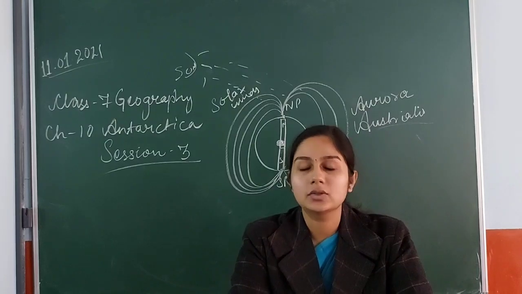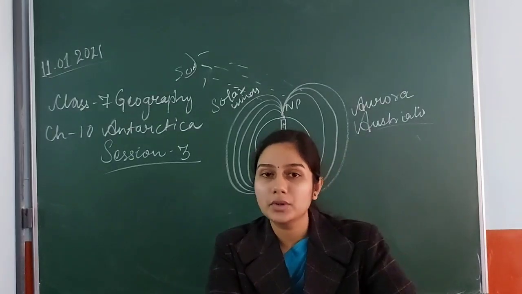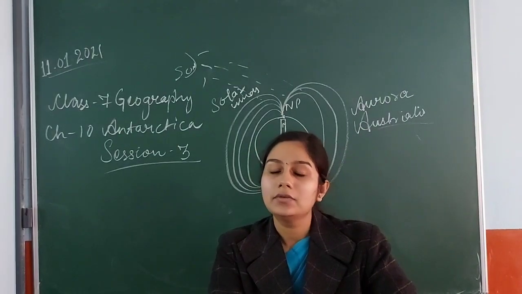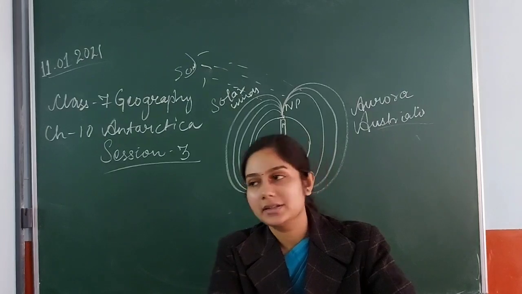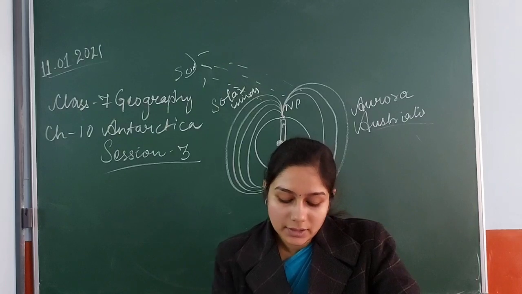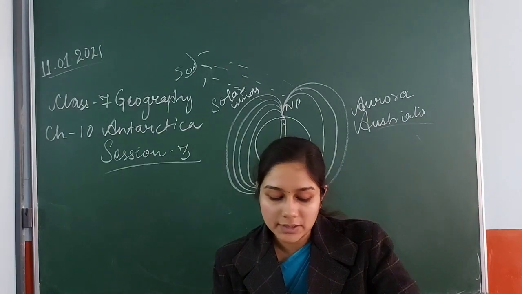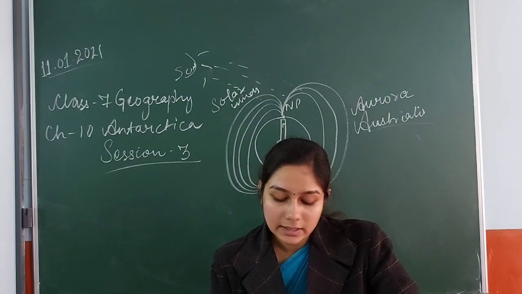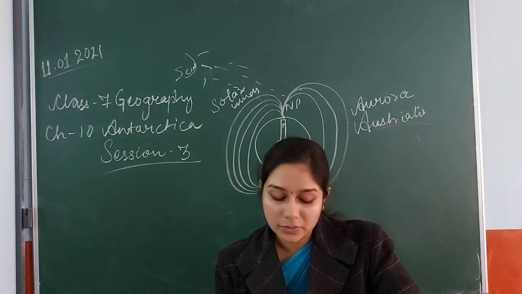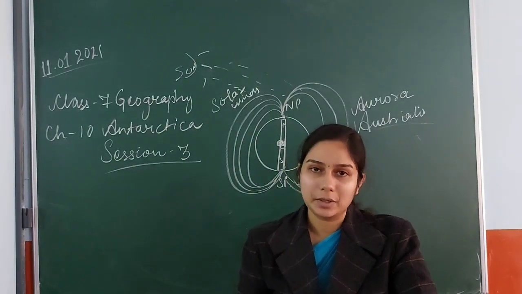So whatever harm global warming does, it mostly affects the life or ecosystem present around the poles, whether it is the North Pole or the South Pole. Clear? Now, the temperature of Antarctica as a whole is predicted to rise by a small amount over the next 50 years. An increase in the rate of ice melting is expected to be at least offset by increased snowfall as a result of global warming. Students, this topic, the effects of global warming, is just for reading purposes.